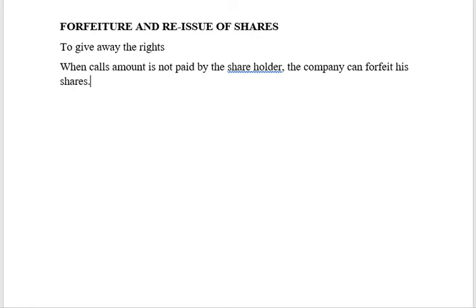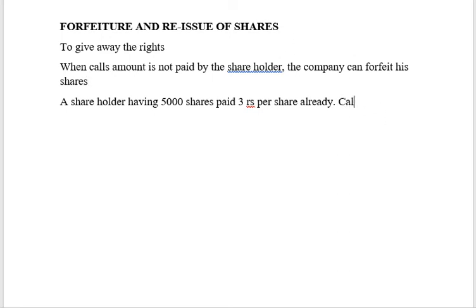Also, by forfeiting, the shareholder will lose the right to receive the money that he has paid. So, for example, a shareholder having 5,000 shares has paid 3 rupees per share already.